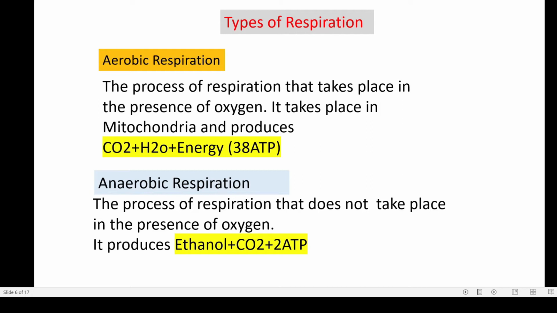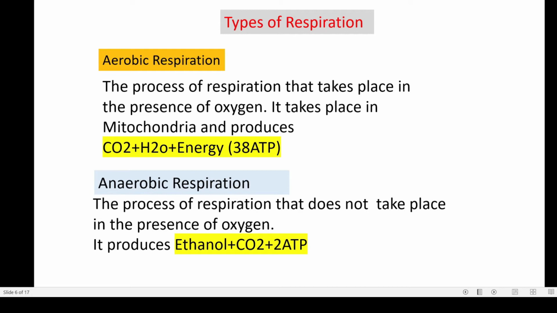What happens in anaerobic respiration? This is the process of respiration that does not take place in the presence of free oxygen, and it produces carbon dioxide, ethanol and 2 molecules of ATP. So the amount of energy released here is much less.